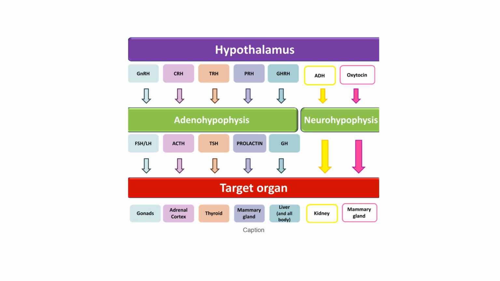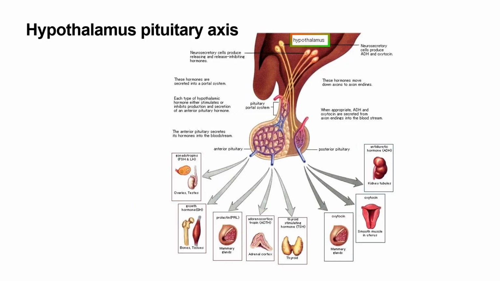stored in the posterior pituitary or the neurohypophysis, and they are released into the blood circulation as per the demand. In this picture we see that the hypothalamus is a structure situated at the base of the brain. This is a major coordinating center situated at the base of the brain. The neurosecretory cells of the hypothalamus produce releasing and release inhibiting hormones. These hormones are secreted into a portal system.